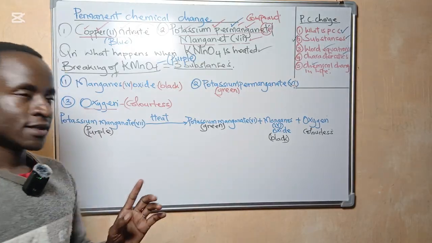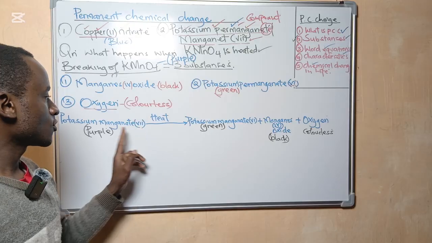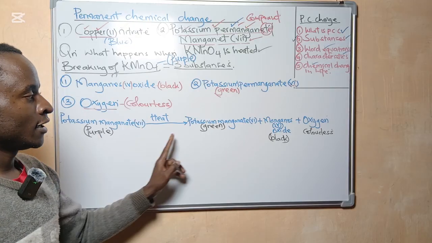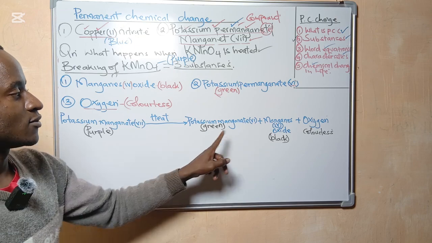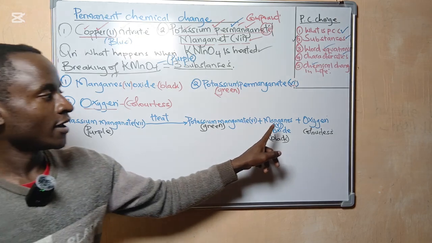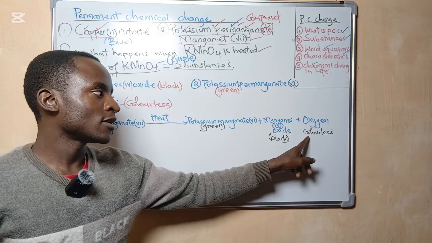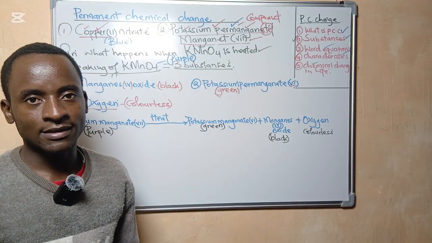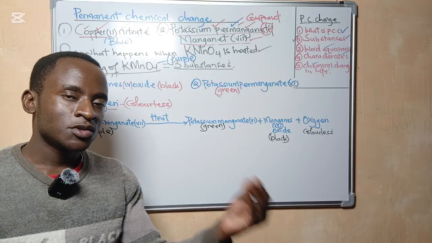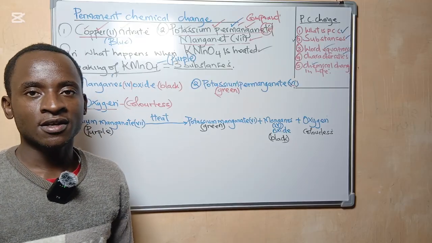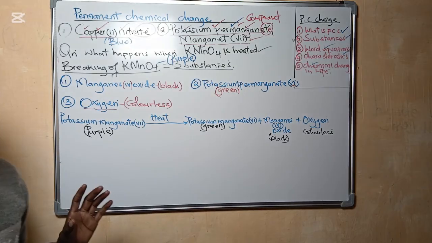Just to emphasize, when we heat potassium manganate 7, which is purple in color, it breaks down to form potassium manganate 6, which is green in color, and manganese 4 oxide, which is black in color, and oxygen, which is colorless. Right. An examiner might be tempted to trick you and say a certain learner was in the laboratory